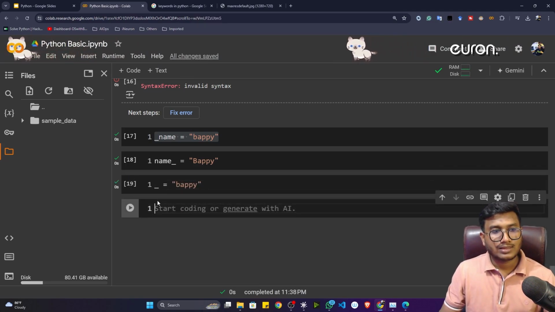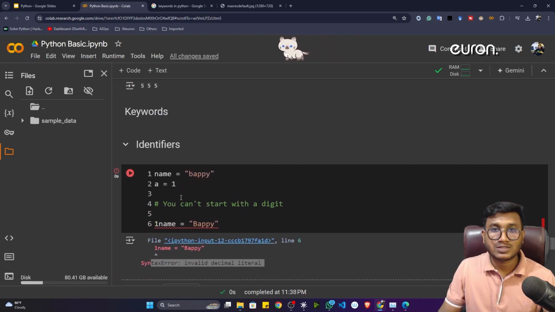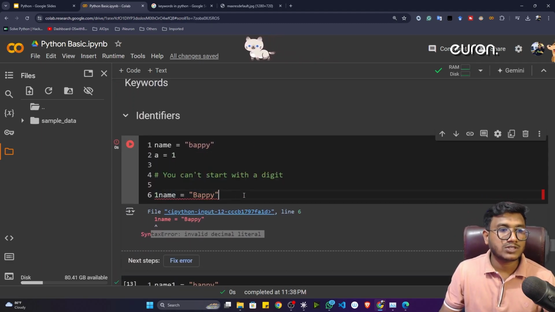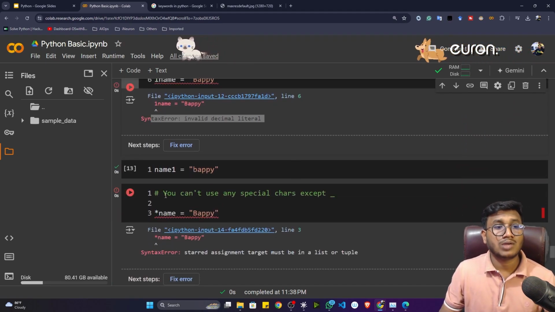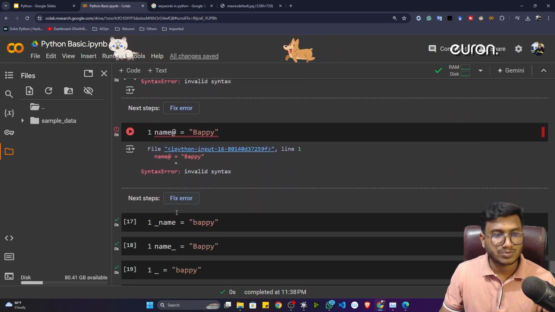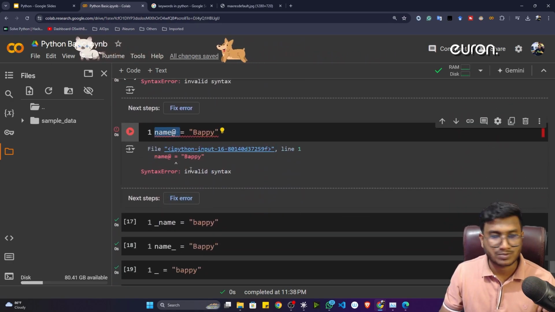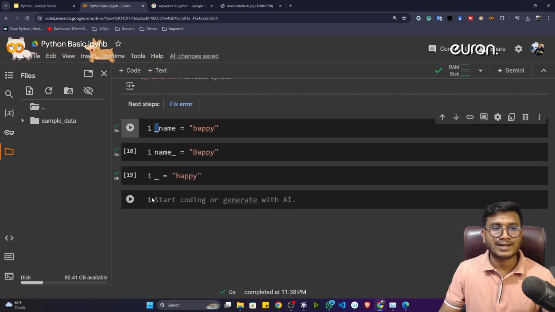Still it will work. That means whenever you are using an identifier, that means the variable, there are some restrictions. The first restriction is you can't start with any kind of digit. The second restriction is you can't use any kind of special character except the underscore sign. That is what I've just proven. This is called an identifier inside Python.